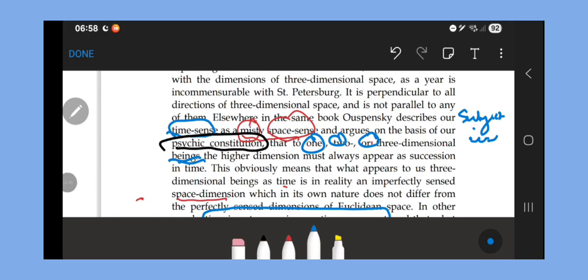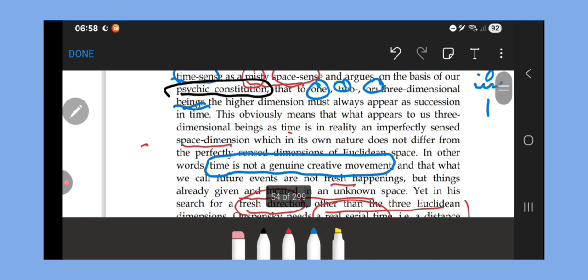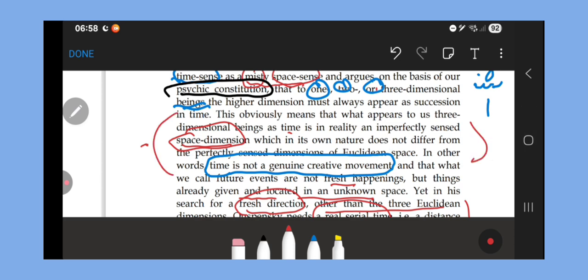This obviously means that what appears to us as three-dimensional beings as time is in reality an imperfectly sensed space dimension. Not necessarily, but it might be, which in its own nature does not differ from the dimensions of Euclidean space. And this obviously corresponds with the initial explanation itself, in the sense that time is understood in the image of space, because the basic concept through which we are understanding space and time is the same, distance.